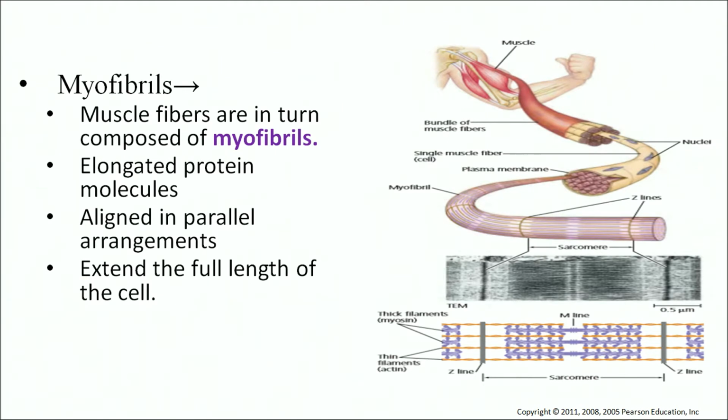Myofibrils are very important, and muscle fibers are in turn composed of myofibrils. They are elongated protein molecules aligned in a parallel arrangement and extended along the full length of the muscle.